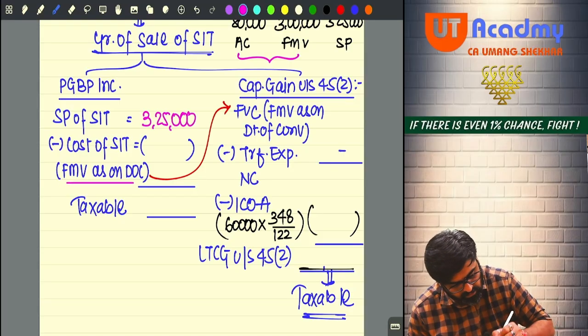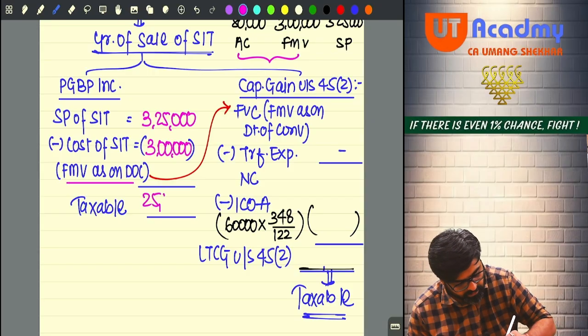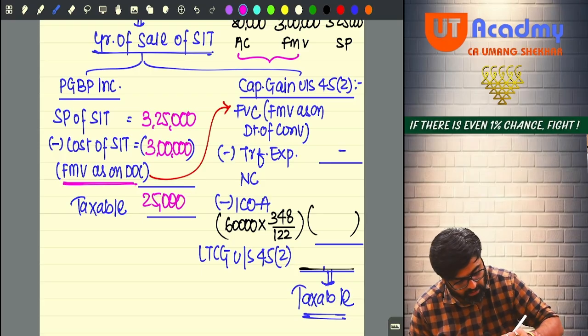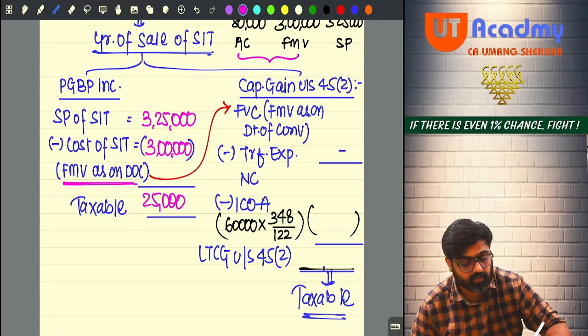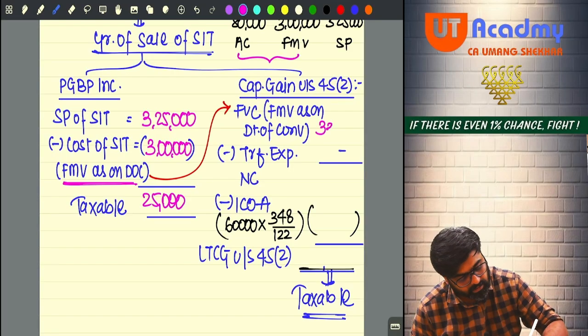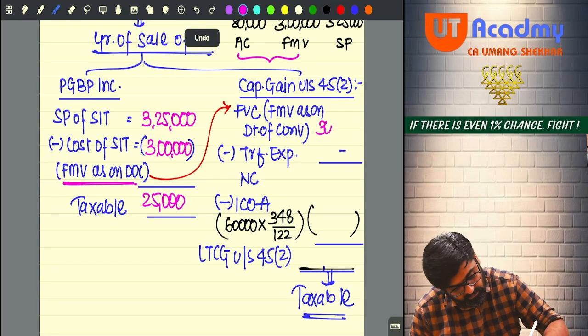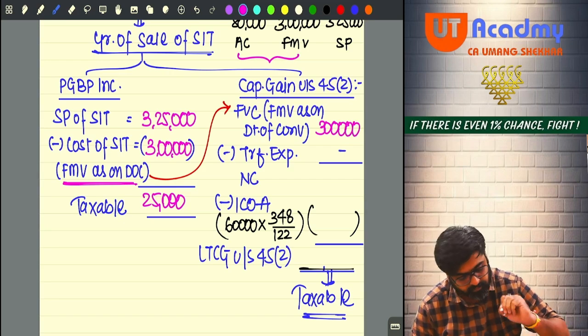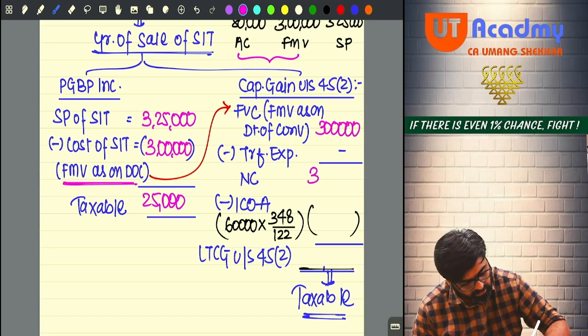Fair market value as on the date of conversion, 3 lakhs, sir. Sir, what is the PGBP? 25,000, sir. So this same fair market value will now be taken as full value of consideration, 3 lakh, minus transfer expense, nothing. Net consideration is 3 lakhs.